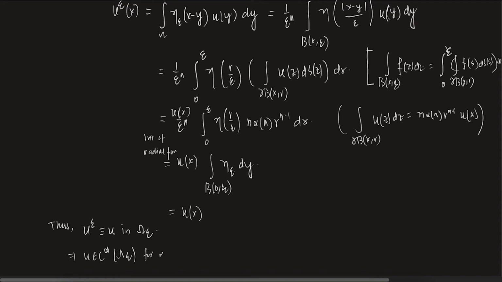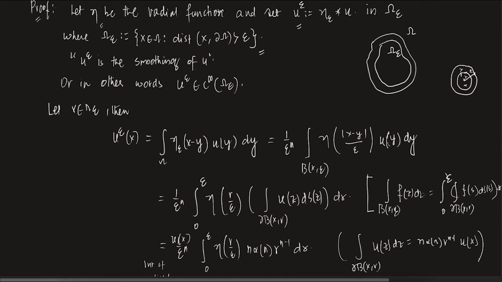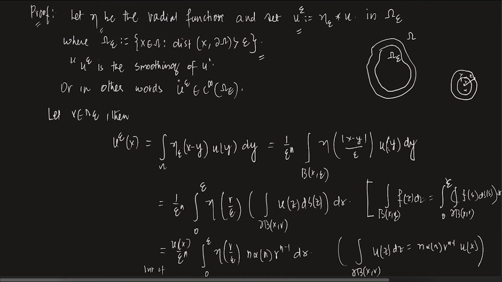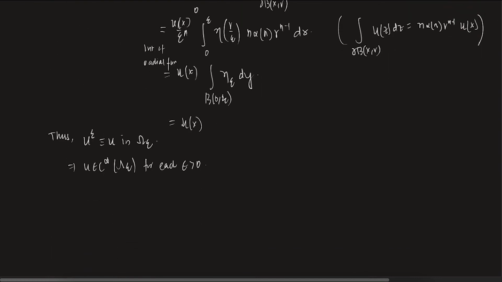Clear? Therefore, u is C infinity in omega epsilon for each epsilon positive. Why? Because u epsilon, by definition, is a mollifier. It's a smoothing of u. So essentially, u epsilon is C infinity in omega epsilon. So if u is equal to u epsilon in omega epsilon, that will give you that u is C infinity in omega epsilon for each epsilon, and hence u is C infinity of omega.